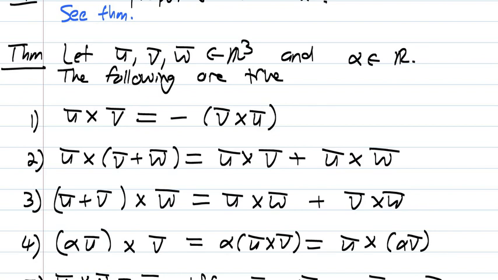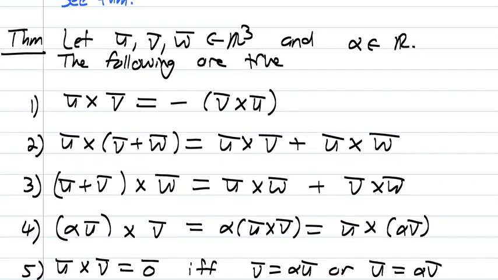Then we have distributive properties, that U cross (V plus W) is U cross V plus U cross W. Another distributive property, that (U plus V) cross W is U cross W plus V cross W. And the scalar alpha can jump. So alpha times (U cross V) is (alpha U) cross V, or it's U cross (alpha times V). So you can put the alpha in front of any vector, or you can first do the cross product and then multiply it by alpha.